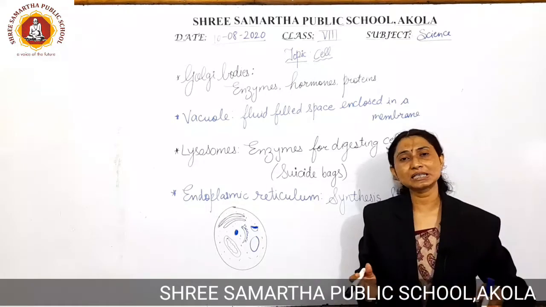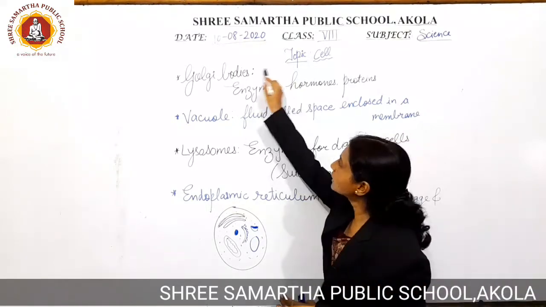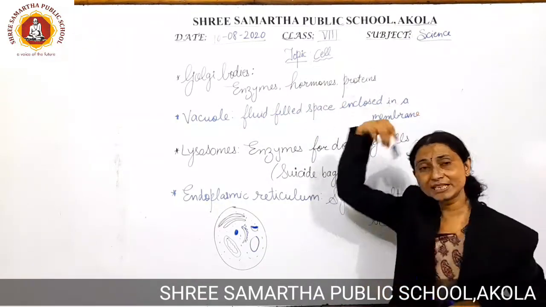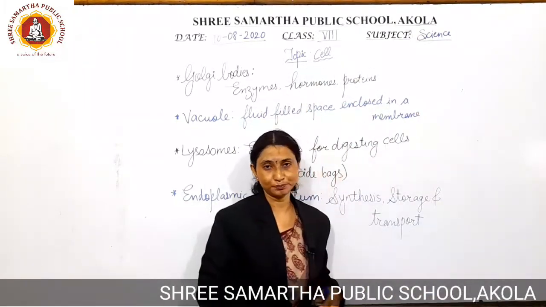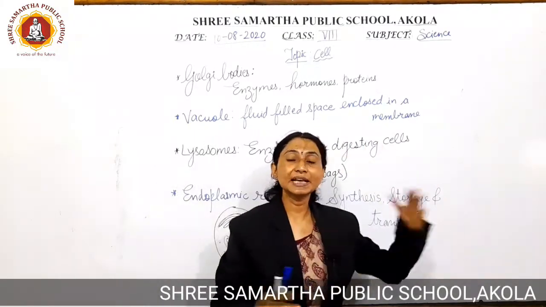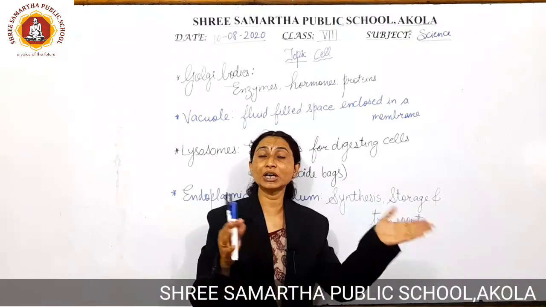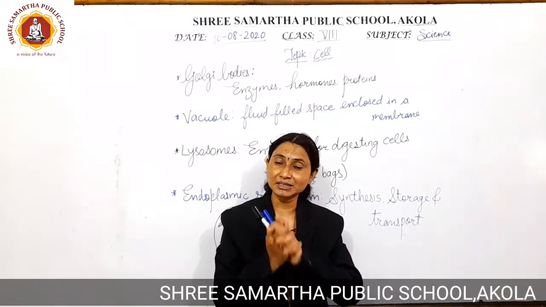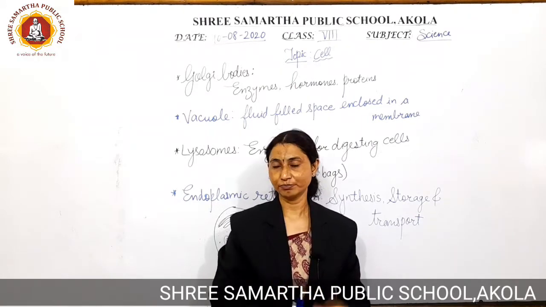Now, which are these chemical substances? These are in the form of enzymes, these are in the form of hormones, and these are in the form of proteins also. Now, all these enzymes, proteins and hormones are going to have different functions. Though they are chemical substances, still their functions are different. Example,